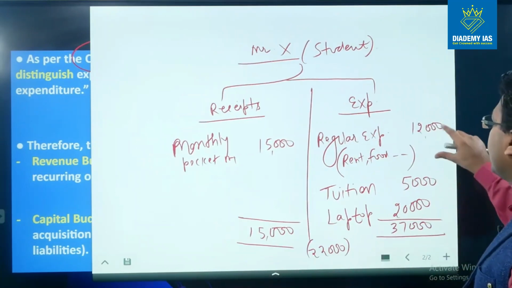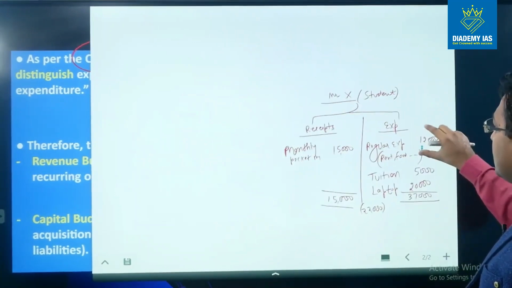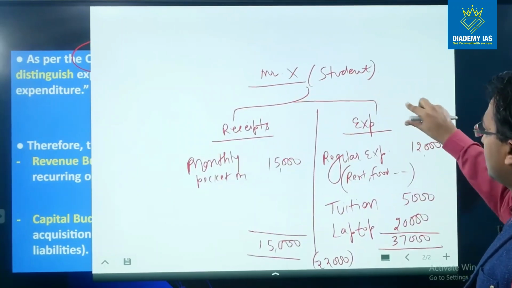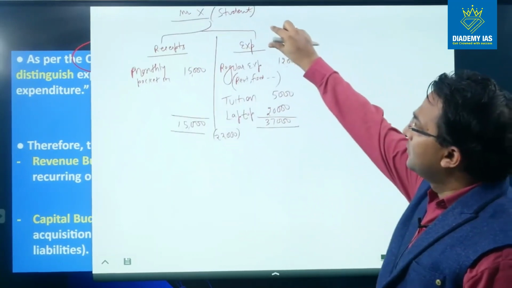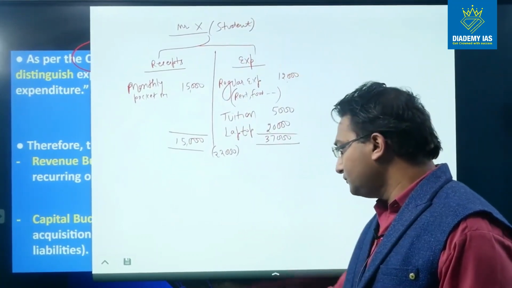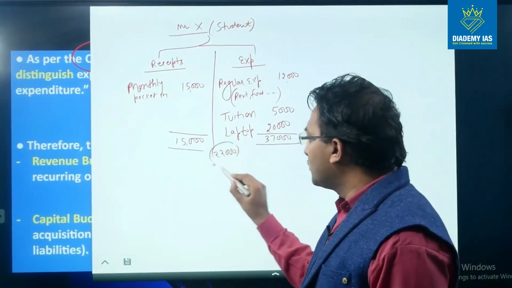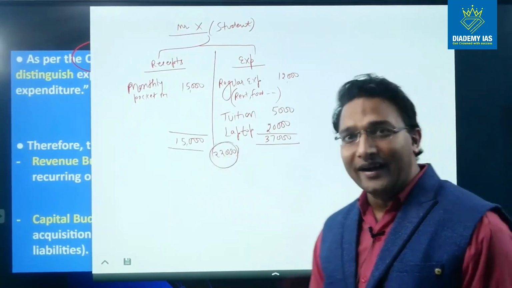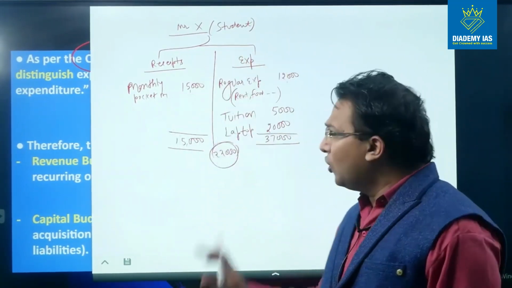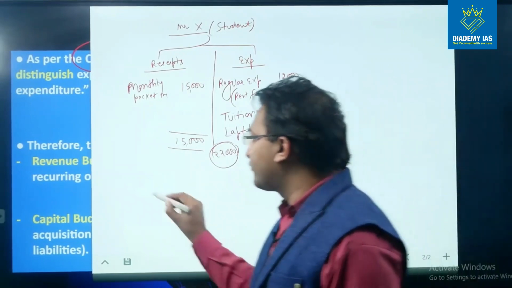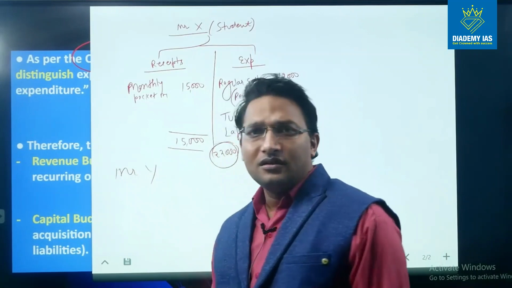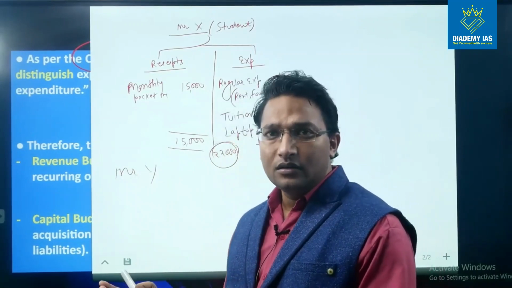That means these 22,000 rupees have to be arranged by Mr. X from some sources. So Mr. X goes to his friend Mr. Y and says that please give me some money on loan.